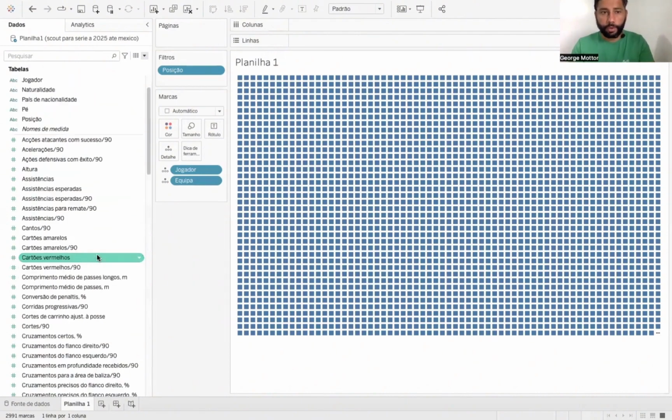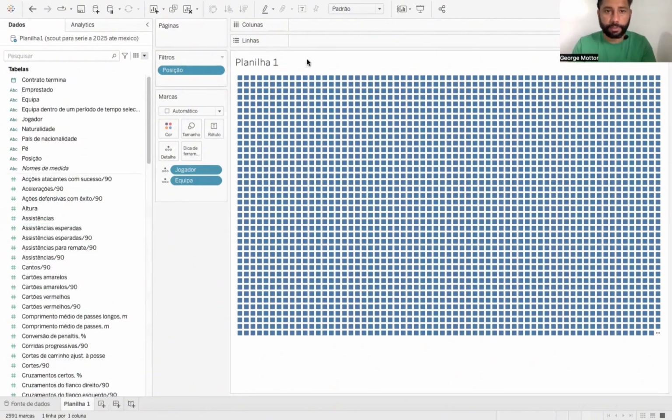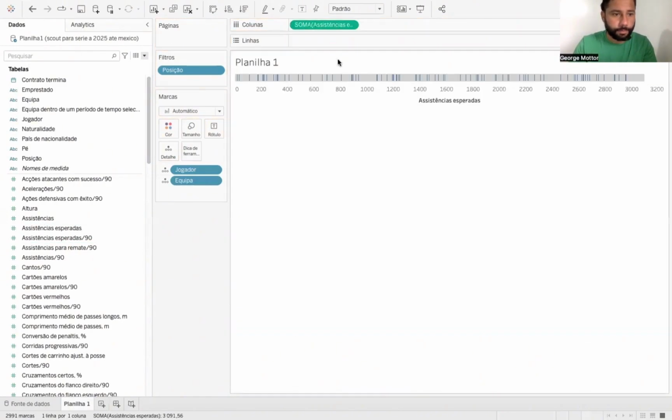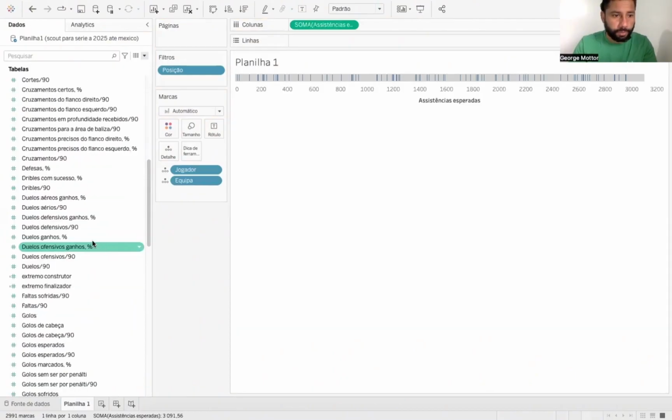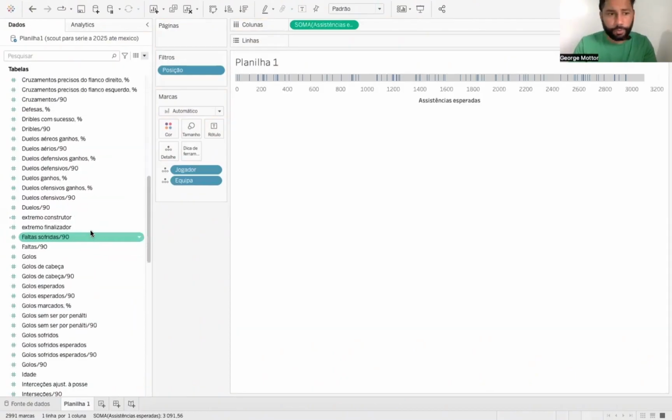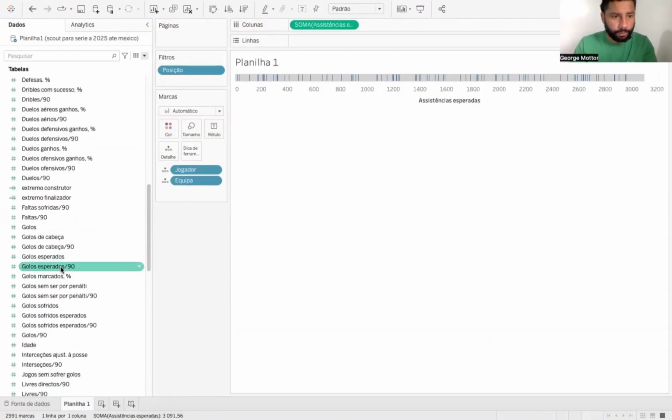So what's the first idea that we're going to do here? So we have to create here a scatter plot. Let's put something really basic just for us to start to show a situation here. So I'll put expected assists. And I'll also be including expected goals. You know, that would be XG and XA, right? Expected goals, that's what we're discussing here.